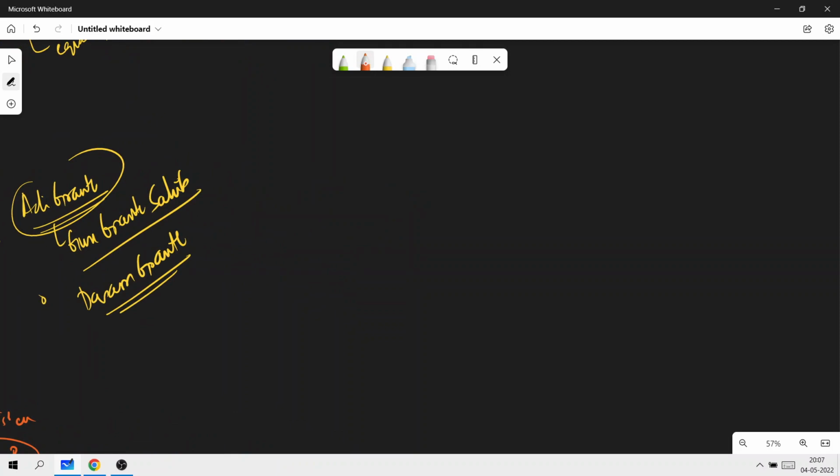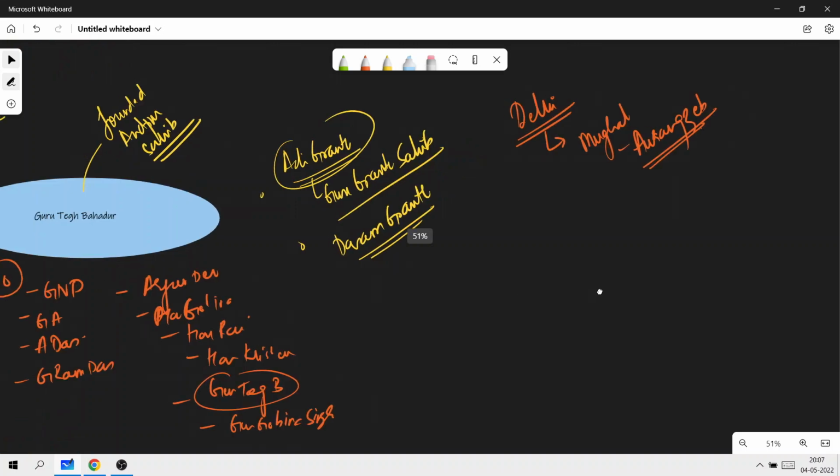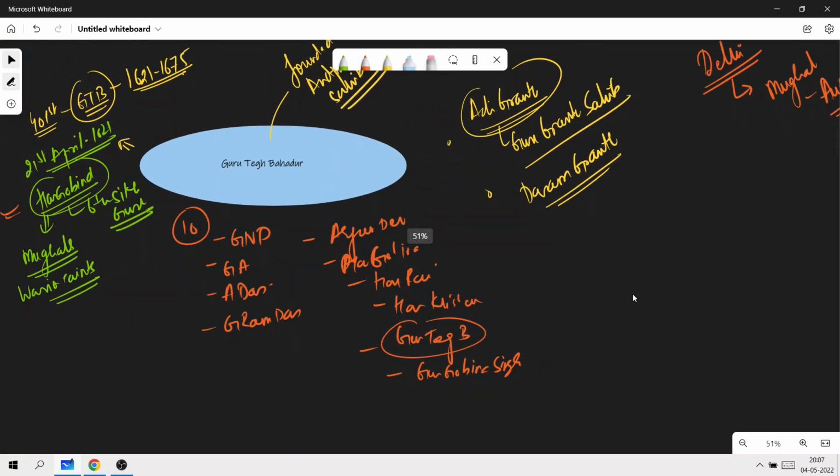Now, Guru Tegh Bahadur was executed in Delhi under the orders of which Mughal emperor? That is Mughal Emperor Aurangzeb. Right? So this is an additional bit. Please do remember. So these are all the important things pertaining to Sikhism and also pertaining to Guru Tegh Bahadur.